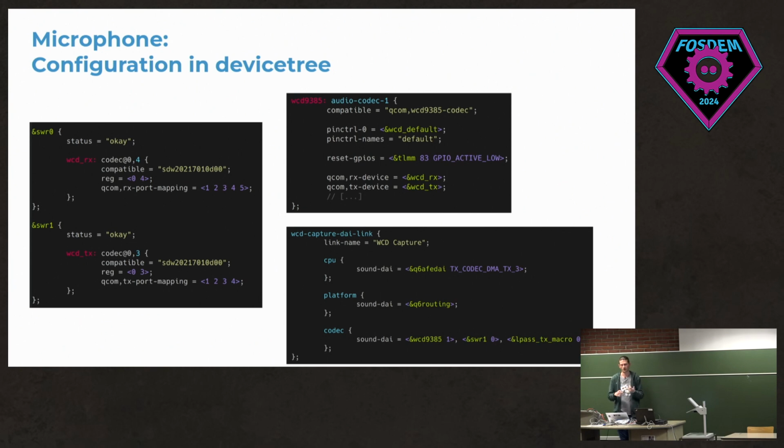For some reason, they have one for receiving and one for transmitting the data. And then you put them together on the right side, where again you have a node for the WCD audio codec, because it's a chip on the SoC. From this, you reference it, and then you also need to configure the audio path the other way around, from the audio codec, so from the WCD chip back to the SoC, so it can receive the microphone data.